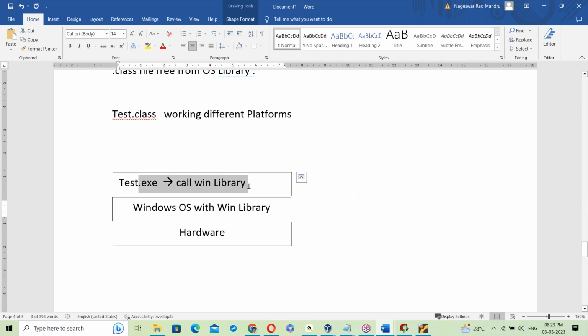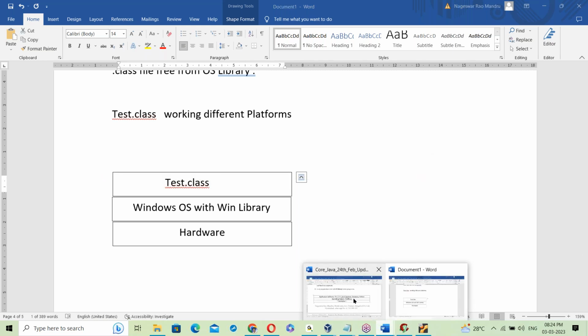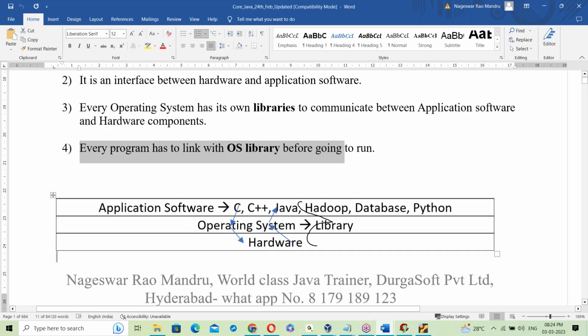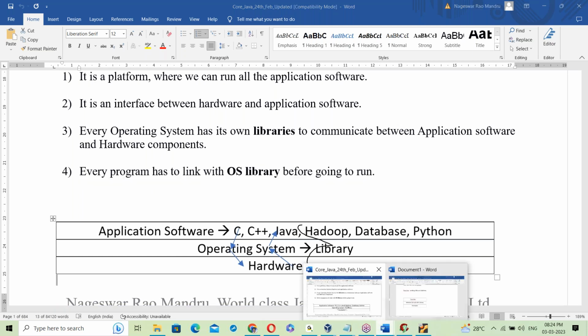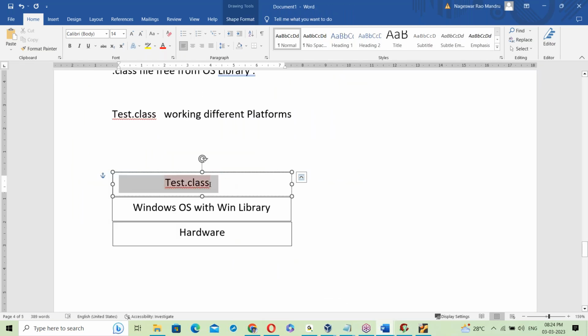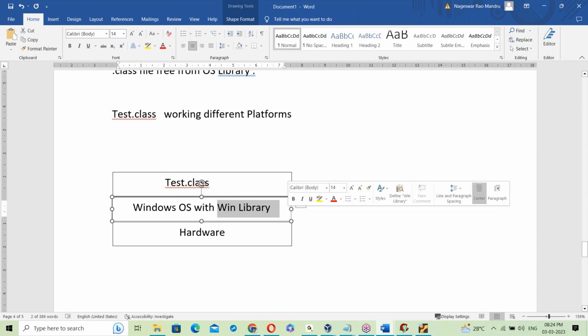Now we have the dot class file. Can I run it directly or not? Can I run this dot class file here? Previously we discussed that every program has to link with the OS library before running, maybe a C program, Java program or Python. All programs have to link with the OS library. It's compulsory. Even this dot class file also has to link with the OS library, but it is not linked.